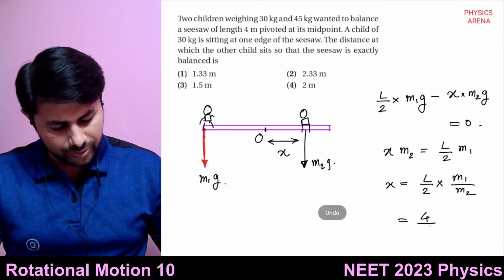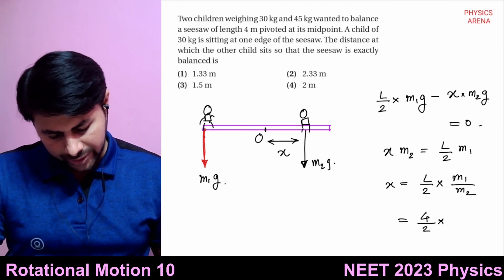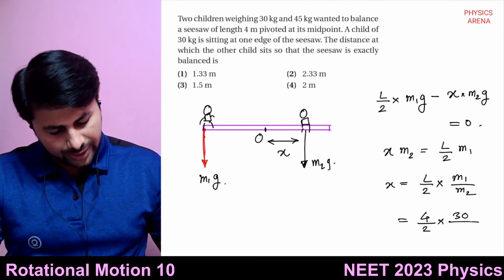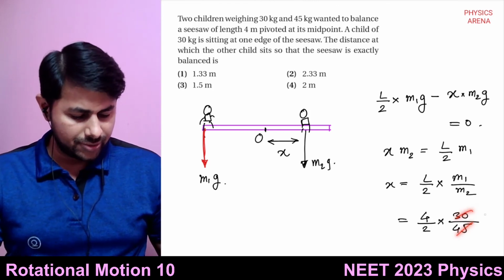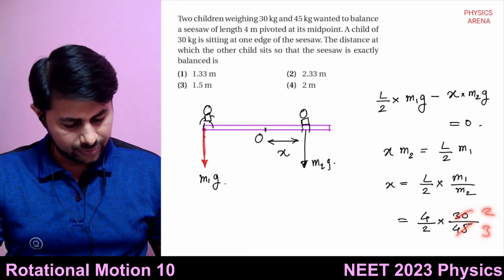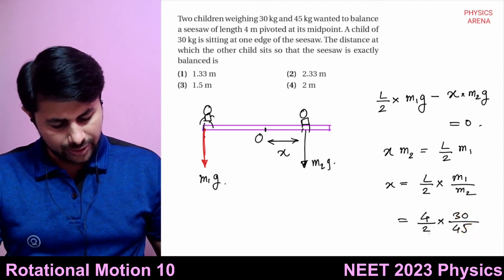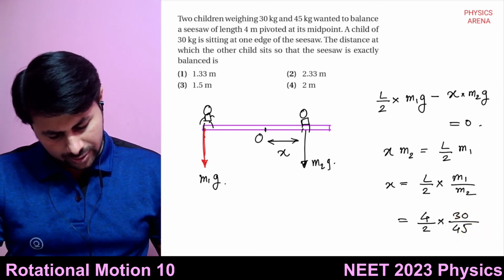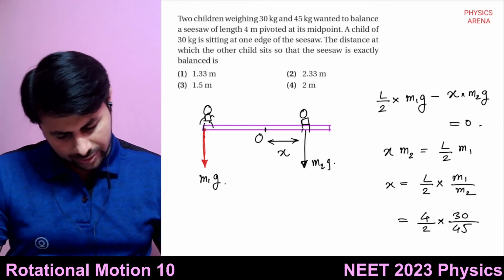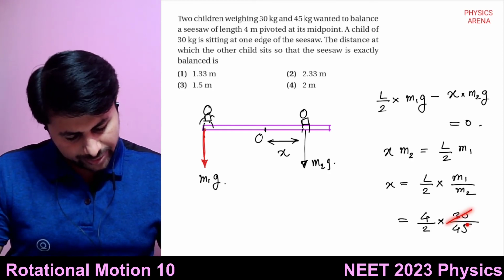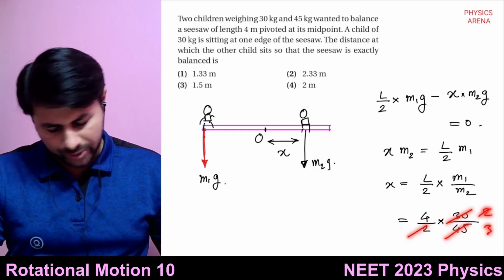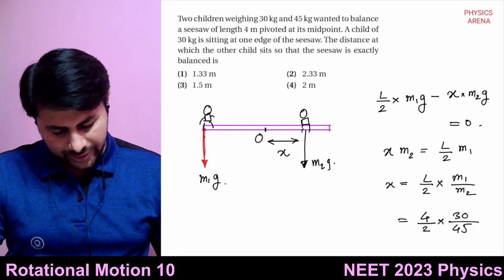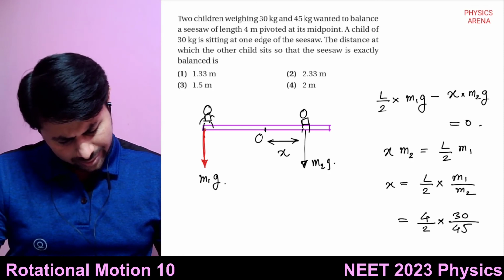How much is L? L is 4, so 4 by 2 multiplied by m1 is 30, m2 is 45, so 30 upon 45 is 2 by 3. So that 2 and 2 get cancelled, so it is 4 upon 3, so 1.33.